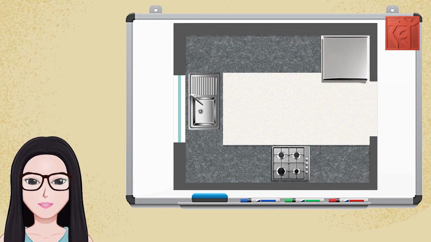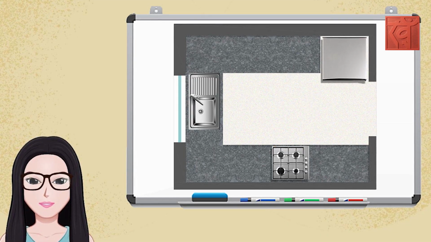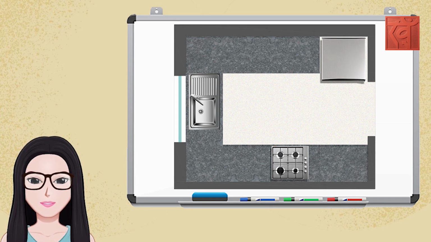Then again, a lot of people in India also follow Vastu considerations like placing the burner in the southeast, the water in the northeast and storage in the southwest. They also prefer to face east while cooking. So these can also help to determine how you create your kitchen polygon. Let me share some important dimensions to keep in mind while designing your kitchen.